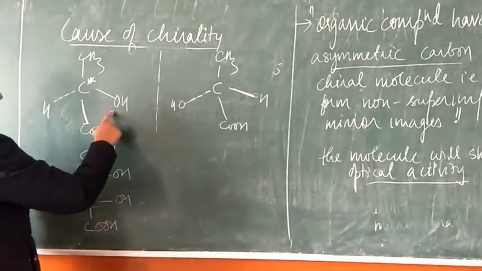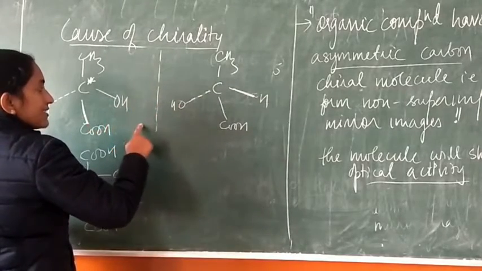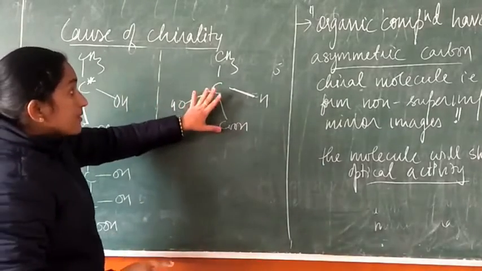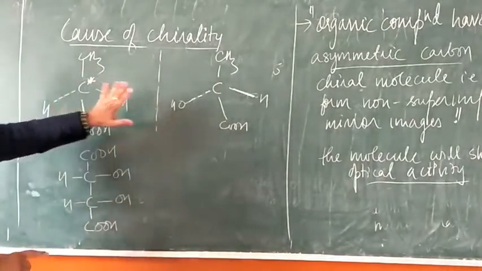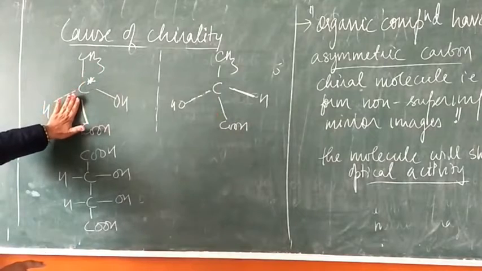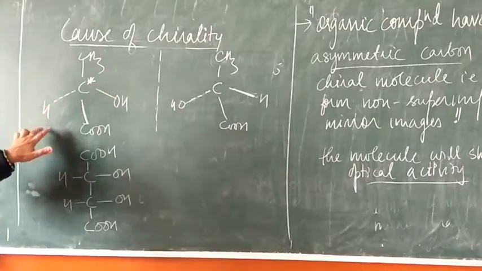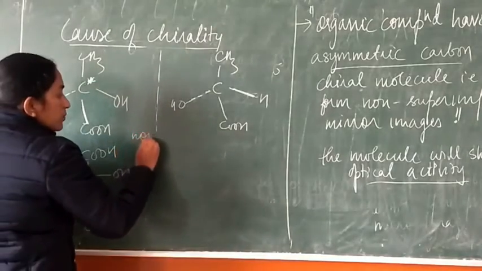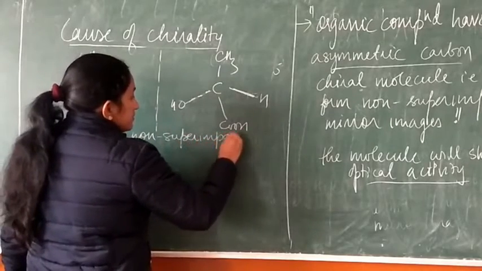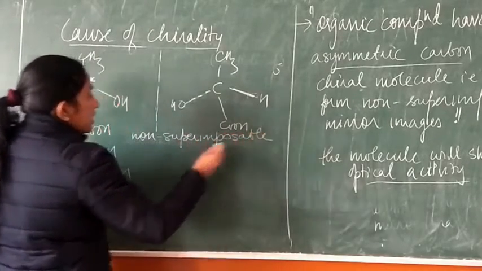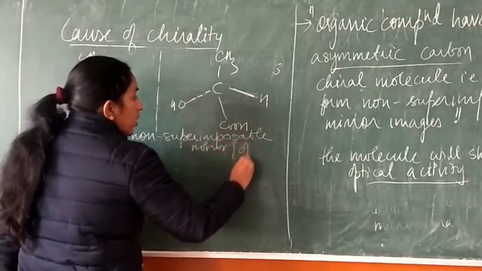That means this compound will show optical activity, as it forms a mirror image which is non-superimposable. Just put this on this structure, and you will find that it is not going to superimpose. So these are non-superimposable mirror images, so it is going to be optically active.